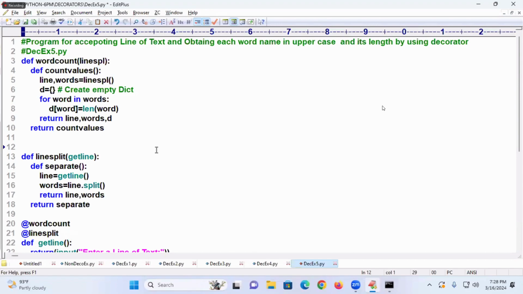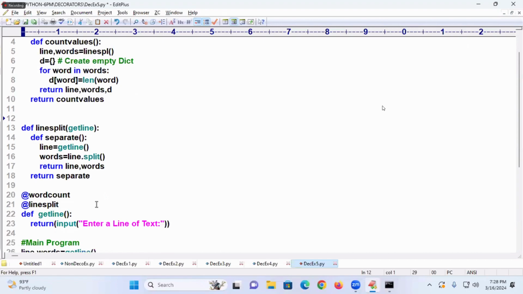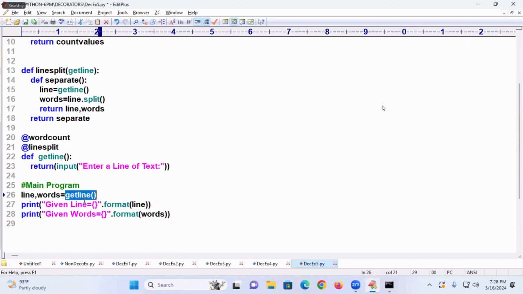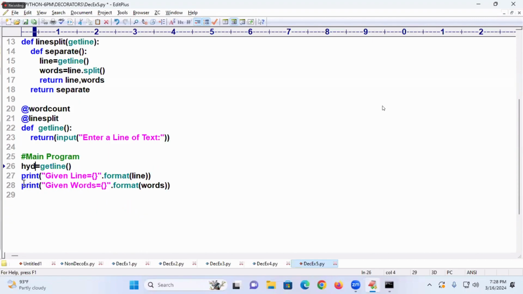Beautiful. Count values. If I come back, here what is happening now? Get line is going to contain what? Here I will say HYD, single line I am writing. HYD is a tuple. HYD contains 0 index, first index, second index. This tuple contains a string, a list, and inside the tuple a dictionary, because we learned already dict in tuple, list in tuple, str in tuple.